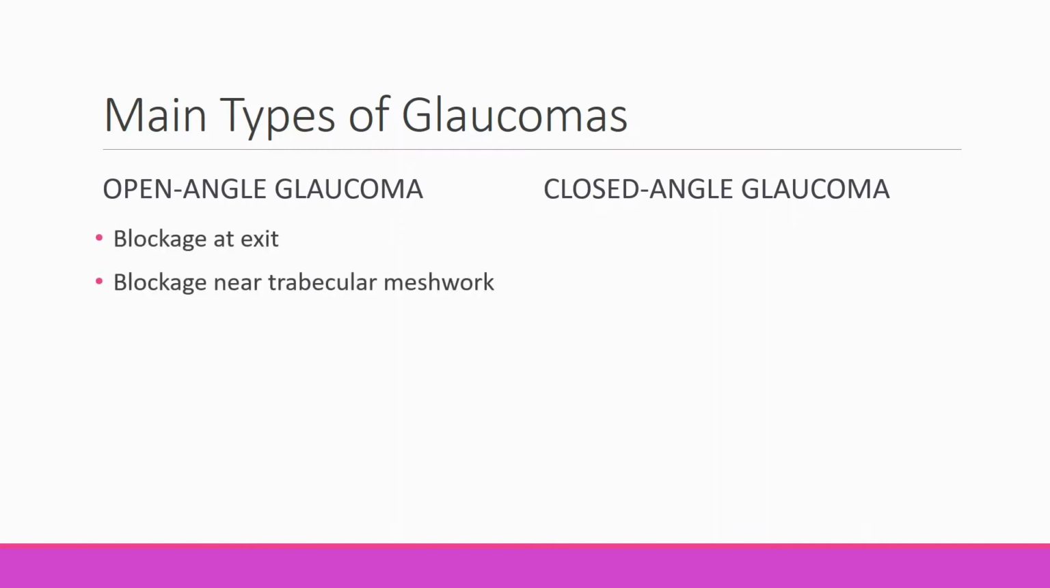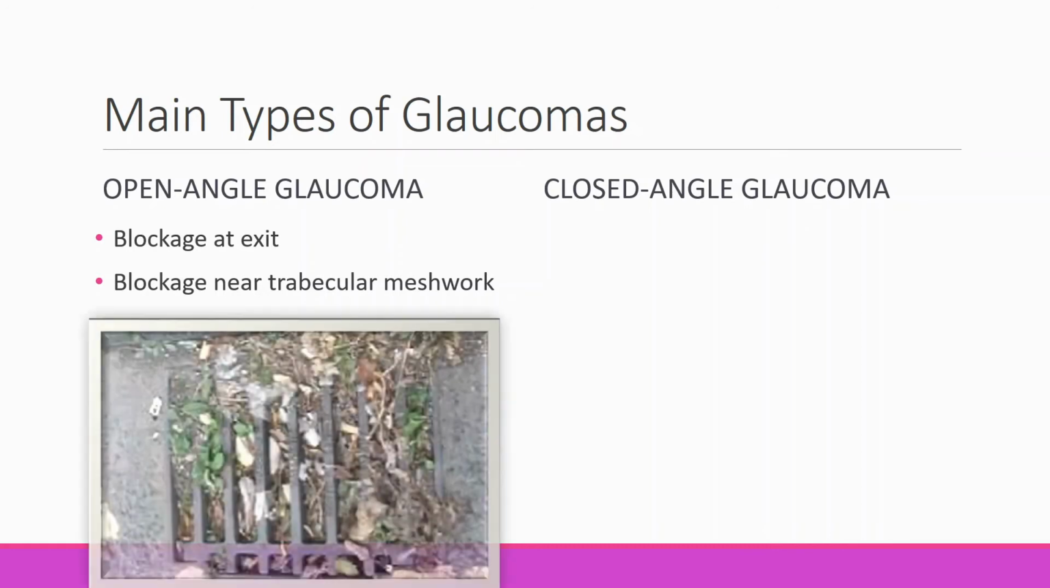In open-angle glaucoma, the flow of aqueous humor gets hampered at the exit location, which is the trabecular meshwork region. It is like clogging inside a drain. Look at this image. Here the drain is clogged due to blockage inside the drain.